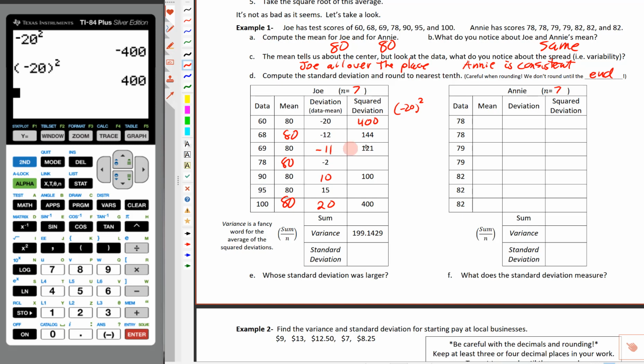So we've got negative 11 squared is 121. Negative 2 squared, that would be 4. 10 squared is 100. Hopefully you remember this one. 15 squared. If not, go ahead and type it into your calculator. That's 225. And then we're going to add all of these up.